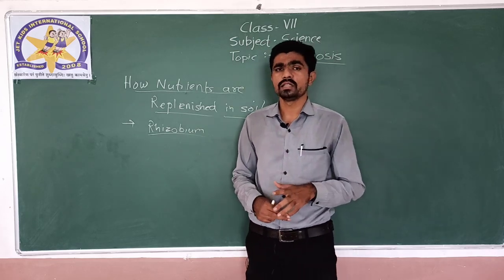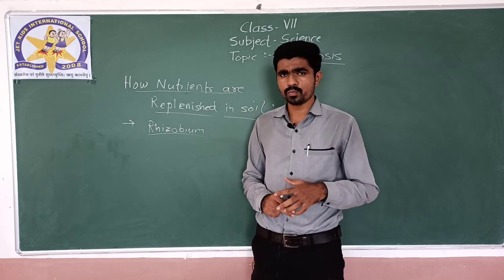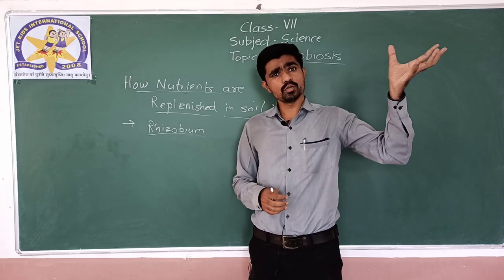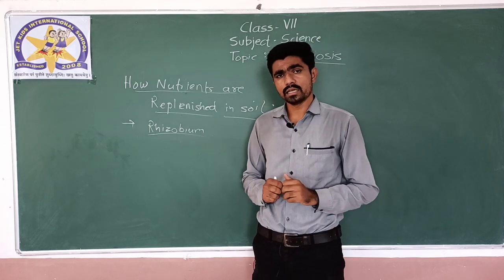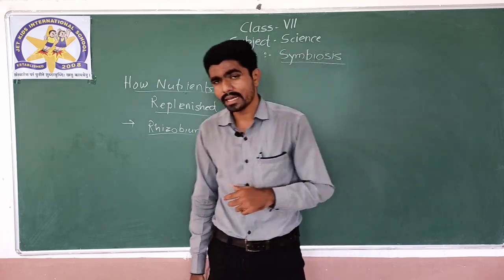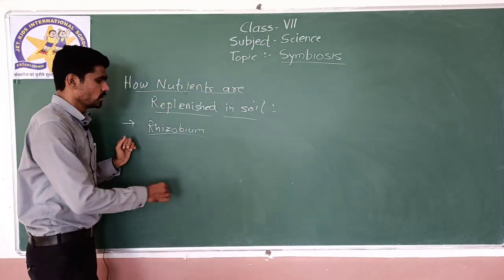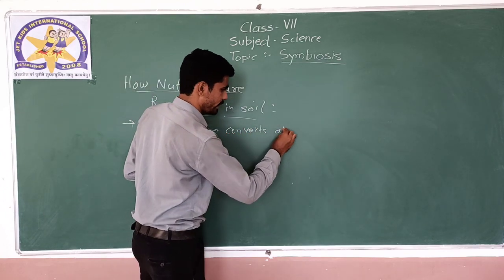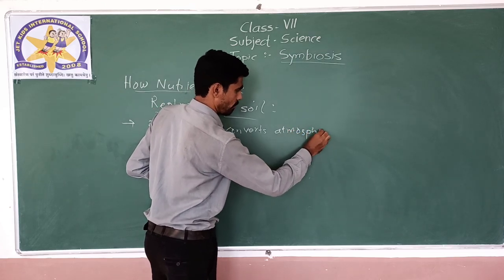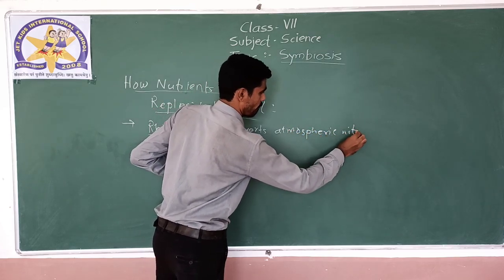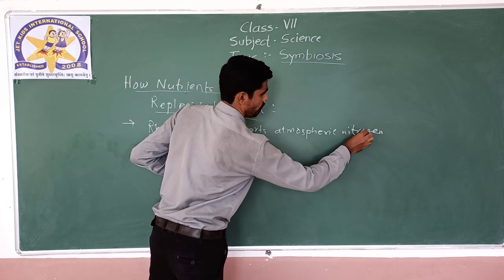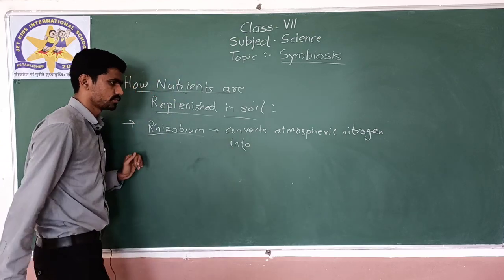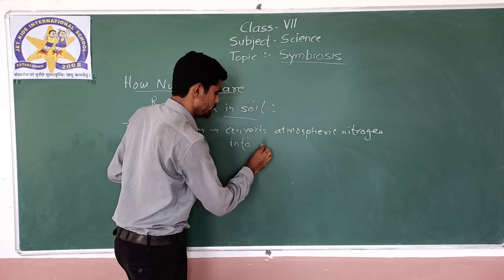This we have studied also in a previous video. In one of the videos I have discussed that also. So as plants require nitrogen, there needs to be some mechanism so that the atmospheric nitrogen can be taken up by the plants, and for that this Rhizobium bacteria works. What does Rhizobium bacteria do? Rhizobium converts atmospheric nitrogen into its usable forms.